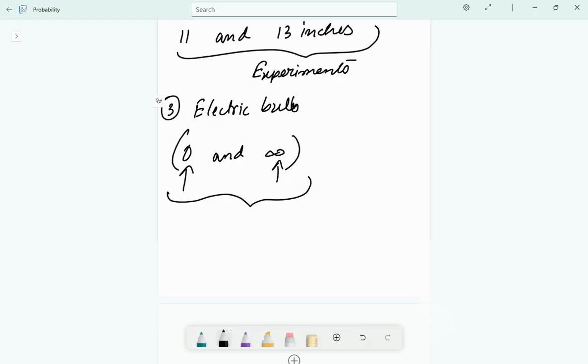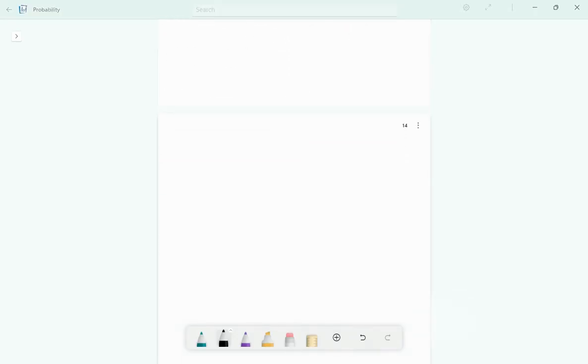Now, we have talked about a few examples here. Now, what are the remarks we got? Remarks: the experiments described above have certain common features. For each experiment, we know in advance all the possible outcomes. Like this was the first thing which we observed, right? We knew the outcomes.